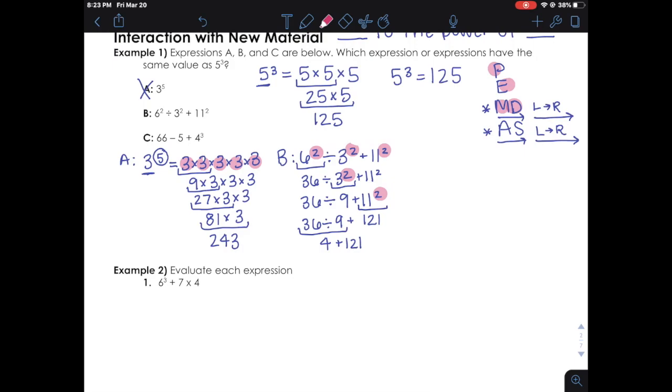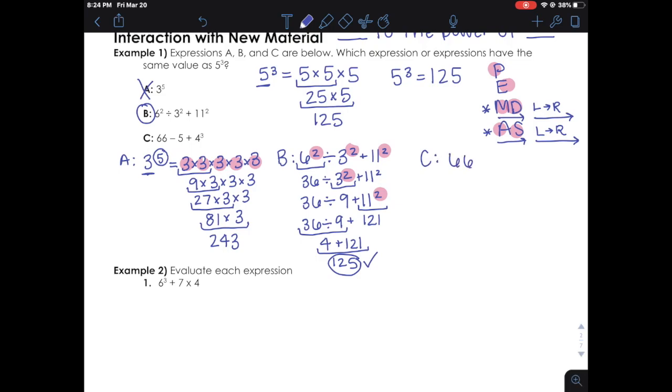And now we move down to addition and subtraction. We do have an addition problem, so let's go ahead and solve that. 4 plus 121 is equal to 125. So this one does match. It does have the same value as 5 cubed, or 5 to the power of 3, so we need to circle that one. And then last but not least, let's check out C.